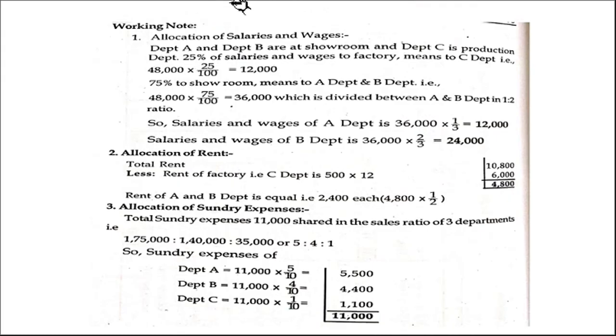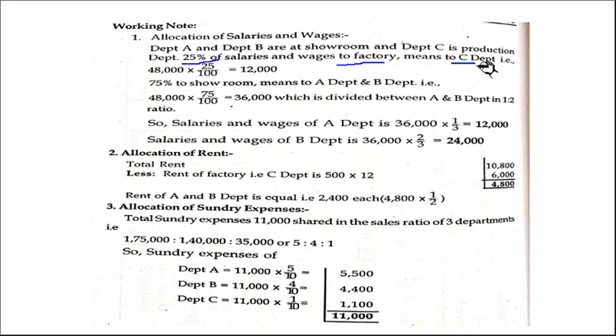So first, some of the twists they have given. Let's clarify that. Allocation of salaries and wages. Department A and Department B are at showroom, C is production department. They said 25% of the salary and wages to the factory. That means factory is C department.